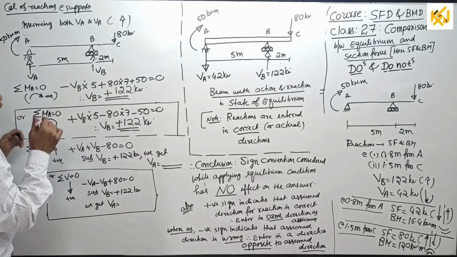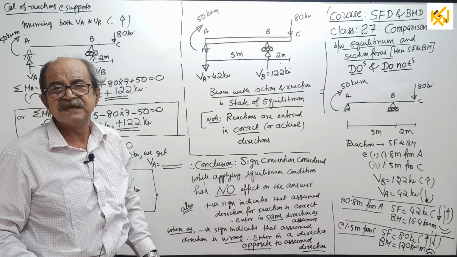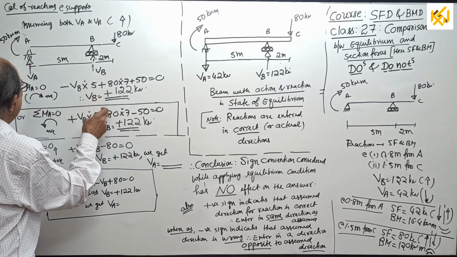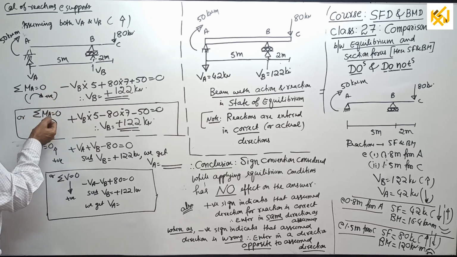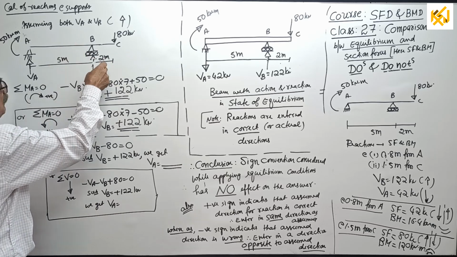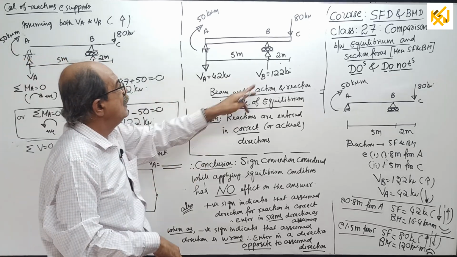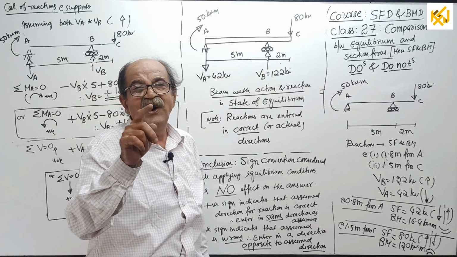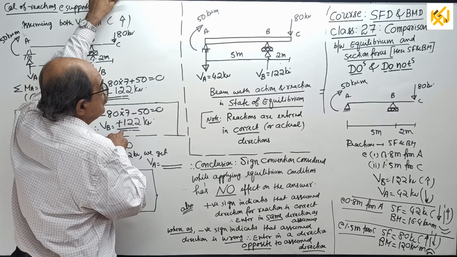You solve. If you know high school mathematics, calculate. Now, irrespective of whether you take clockwise positive or anti-clockwise positive, whatever you consider, your VB came plus. It came plus not because of the sign convention, but because it is the correct direction. And why did I write plus? Because I know the answer.